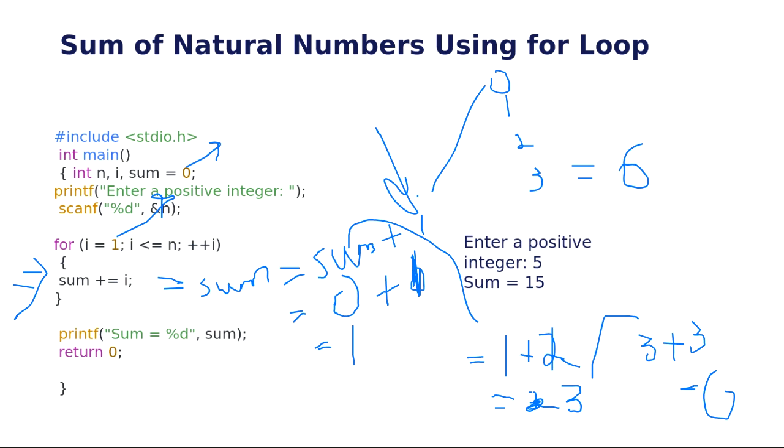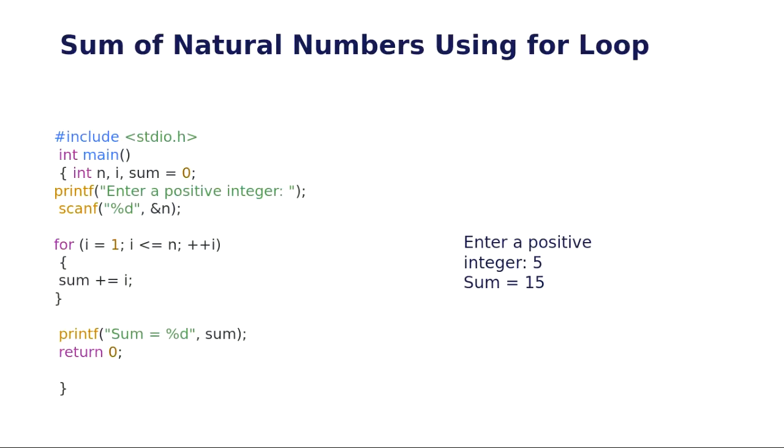Understand this? What we are doing is using the previous value of sum. We keep on using the previous value of sum in this program, and the I value will keep on incrementing. That is what we are doing here. Is that clear with you?